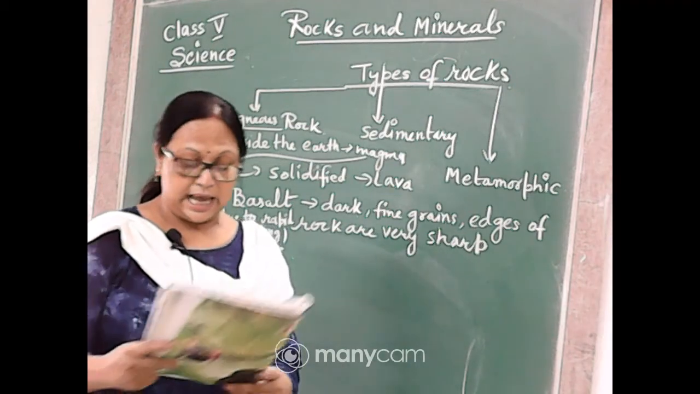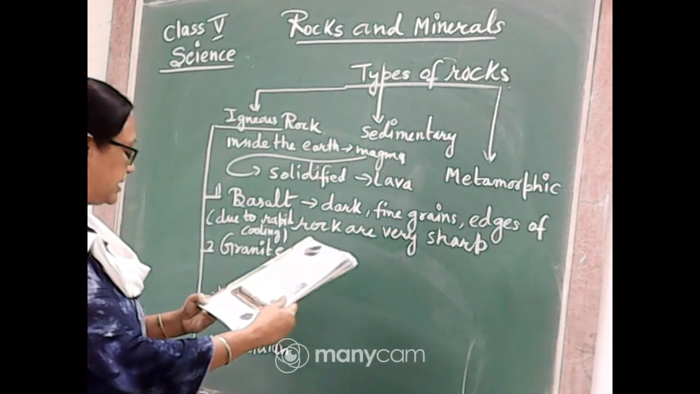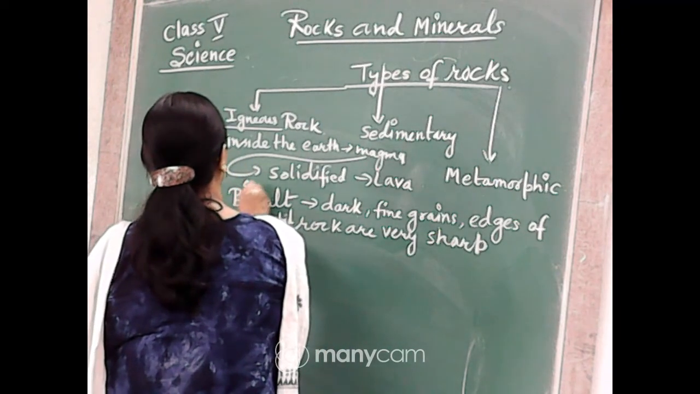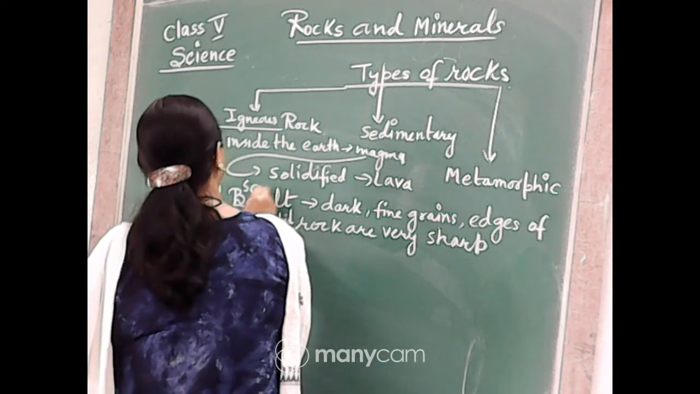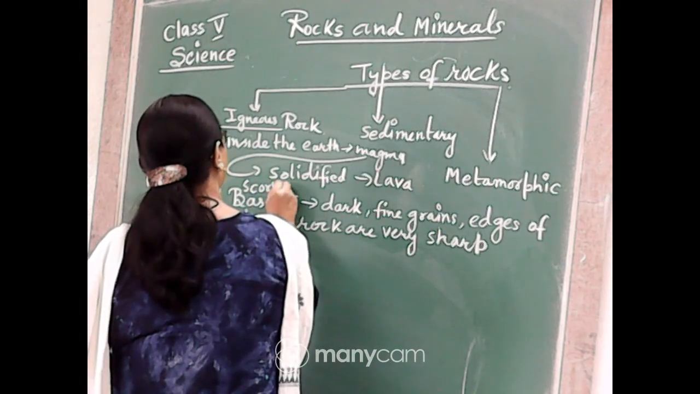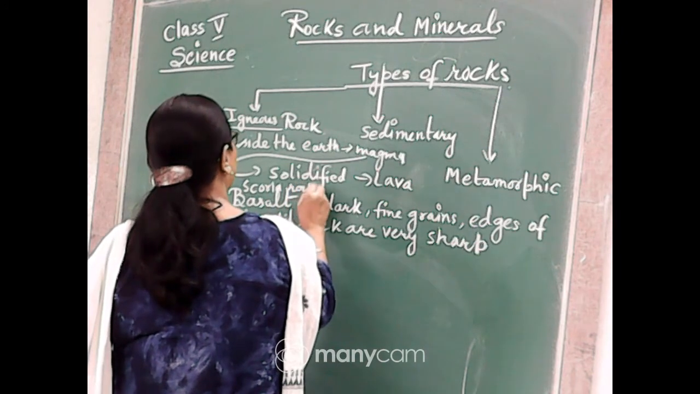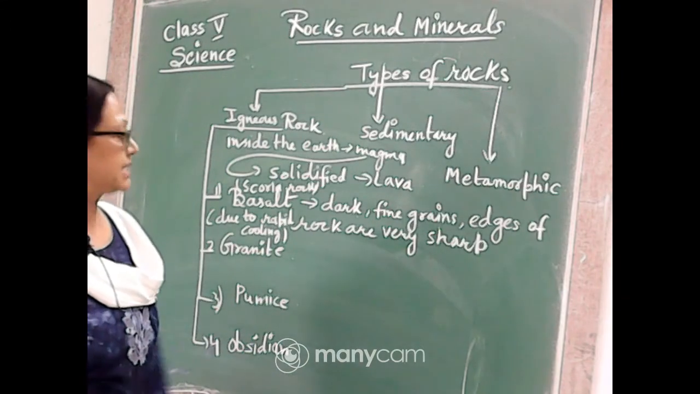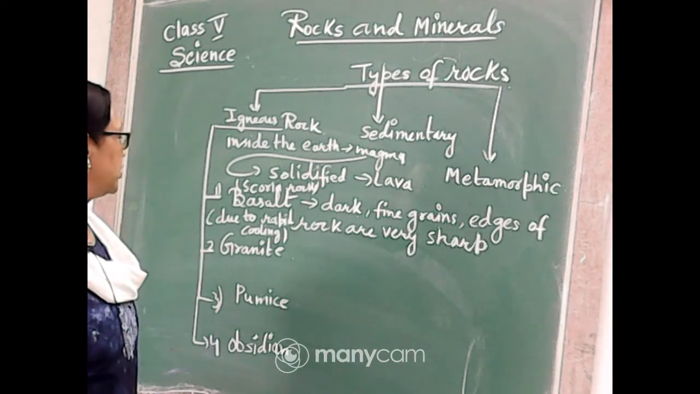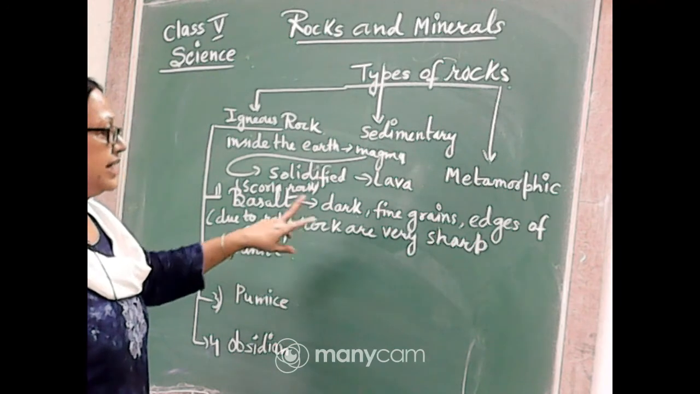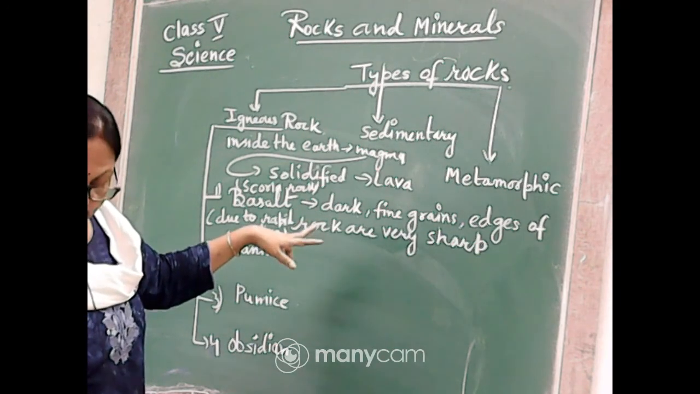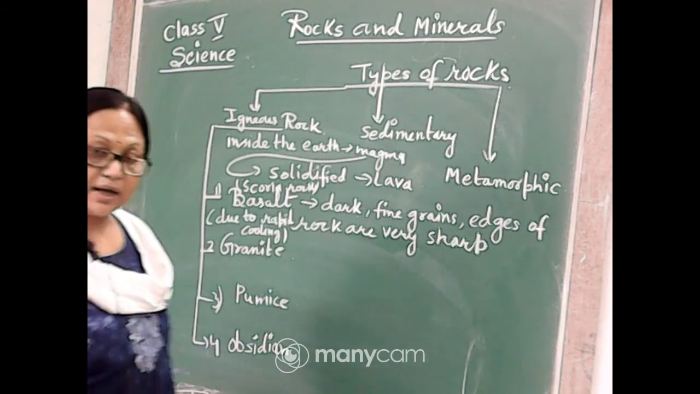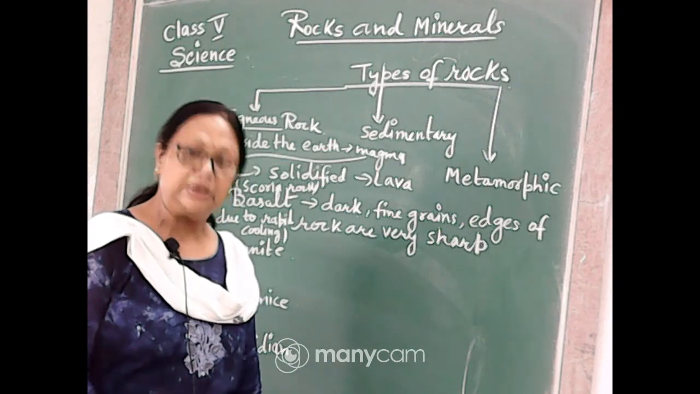Another name of this basalt is scoria rock. So what is the other name? You can know about it, scoria rock, S-C-O-R-I-A. Scoria rock is also what this type of basalt is called. Okay, so this is the first type of rock which we come to know. It has very dark, fine grains, the edges of the rock are very sharp, and it is also called scoria rock. So this is the first type of igneous rock.